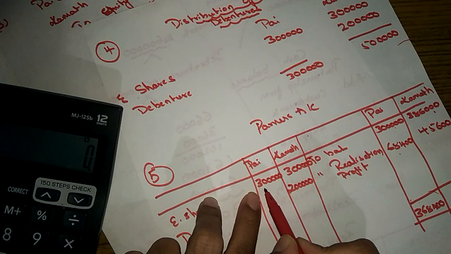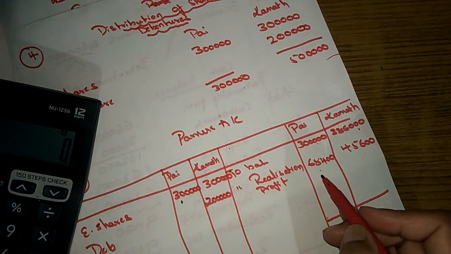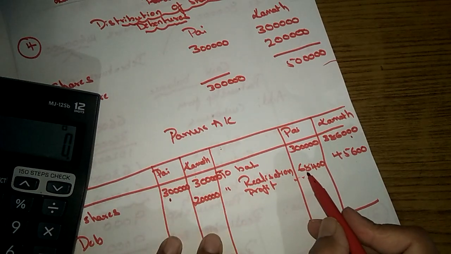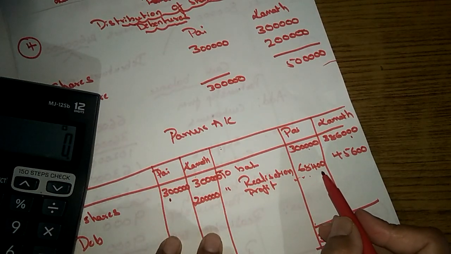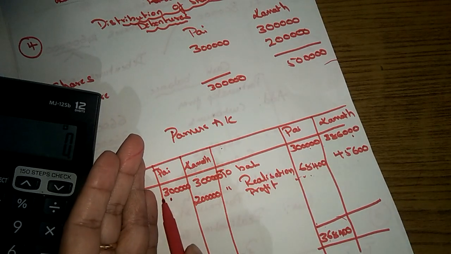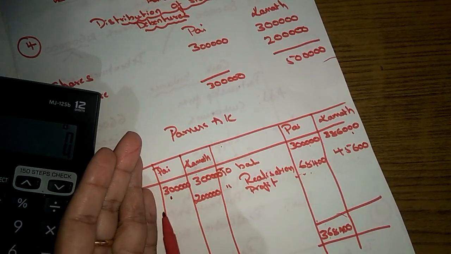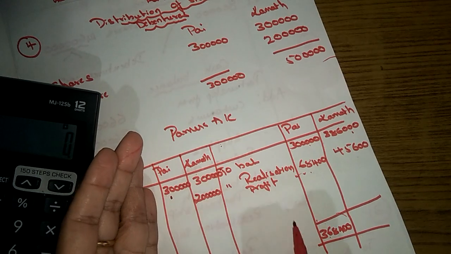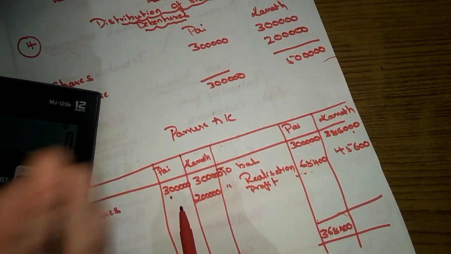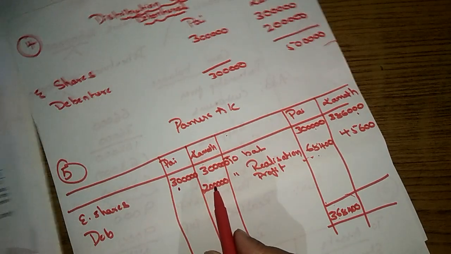Only 3 lakhs. So he needs to get extra settlement, that is 68,400. Still he has to get 68,400. Out of this he got only 3 lakh.